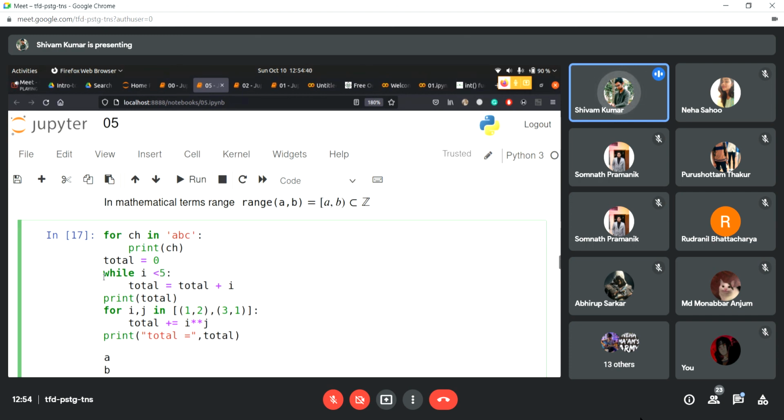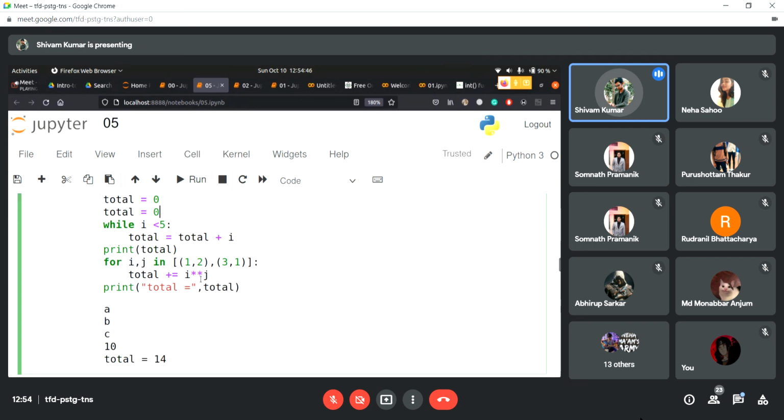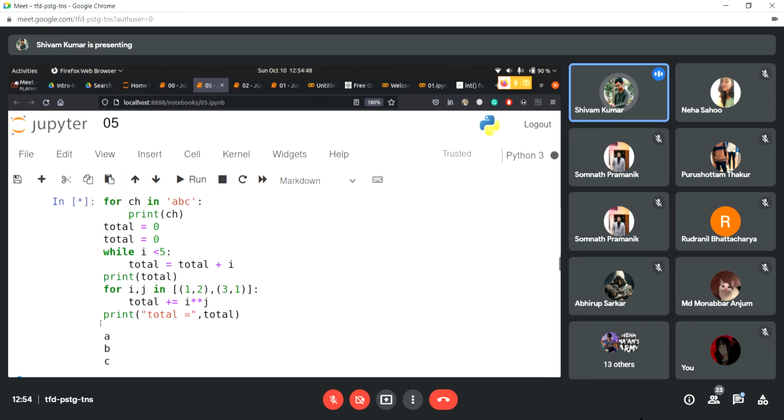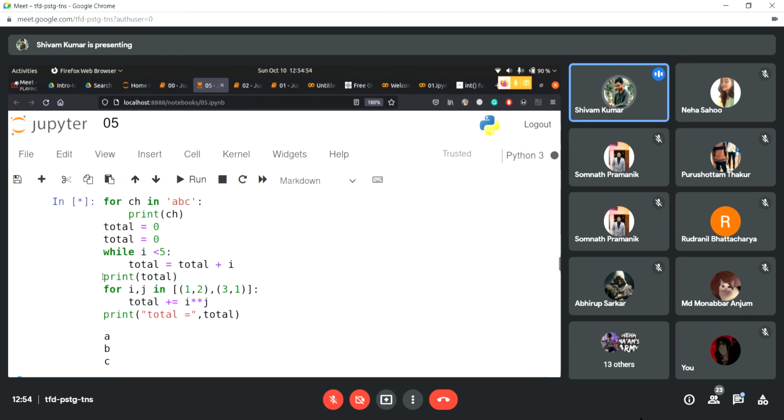Total is just equal to total plus I, and I can initialize I as 0, right? So if I give this, I'm going to get the same output, except that I haven't. Where did it go? Didn't I print total? Okay, I gave total. Yeah, so I have to give I here.